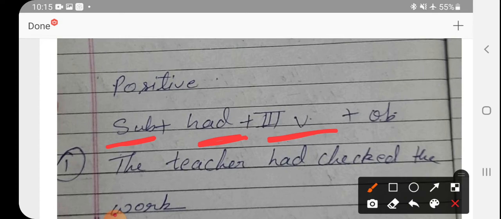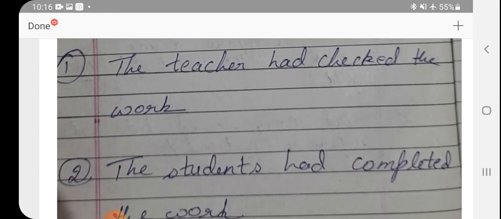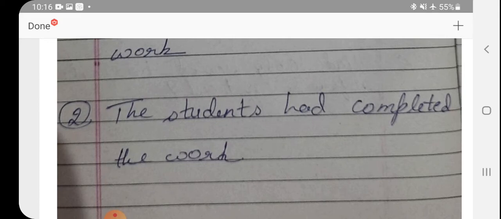For example, the teacher had checked. The third form of check is checked. The work. So the teacher had checked the work is the positive form. The other example is the students had completed the work. Had plus third form of verb means complete की third form is completed.